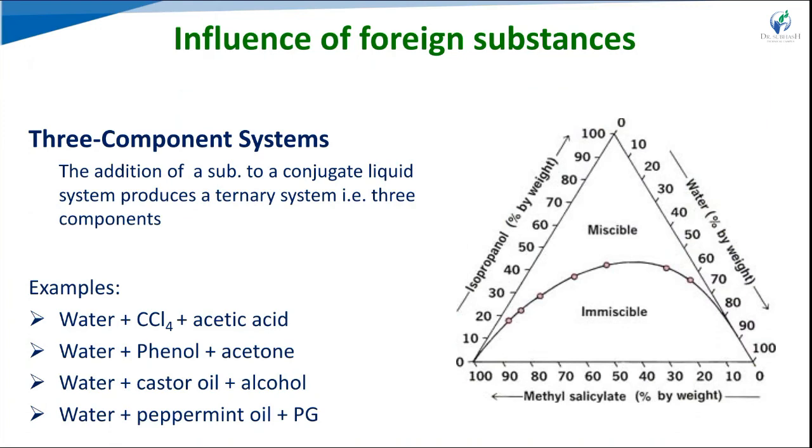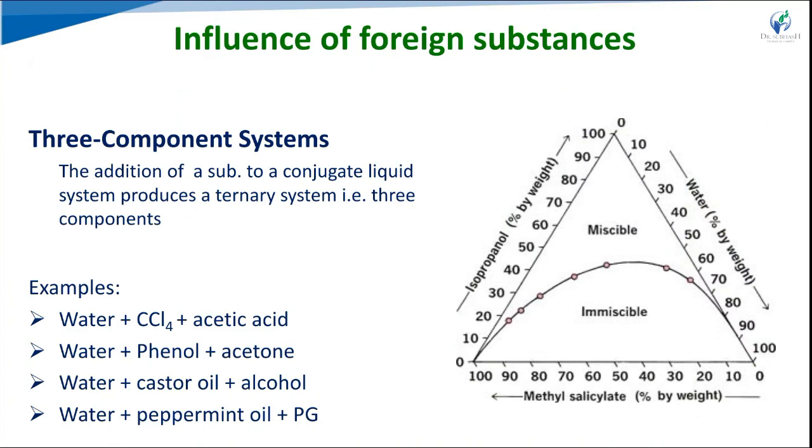But when the third substance added is soluble in both the liquids, then to some extent the mutual solubility of the liquid pair is increased. In the previous condition, if the third substance is soluble in only one liquid of the two components, it decreases the partial miscibility or mutual solubility of the pair.